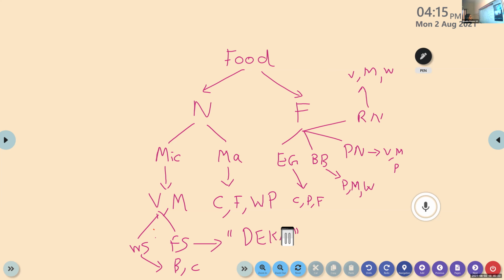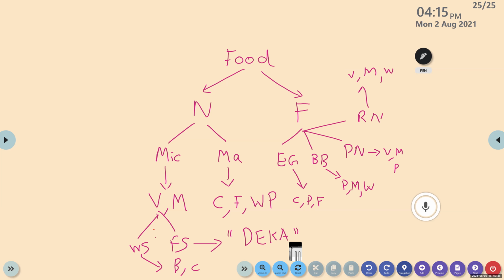Then again, water soluble, BC. Vitamin B and C. Just write BC. Then fat soluble, DECA. Give that code, DECA. Fat soluble: D, E, K, and A.